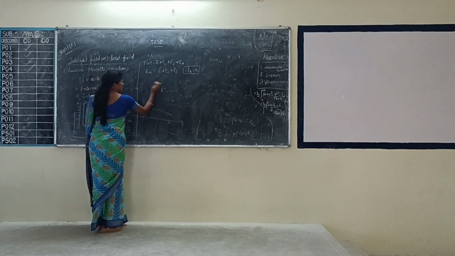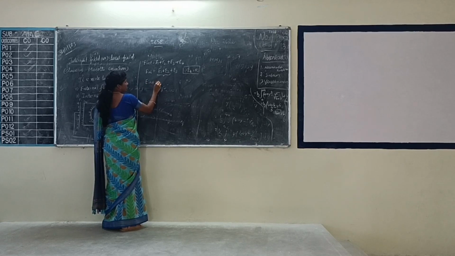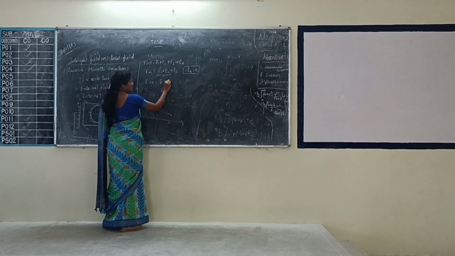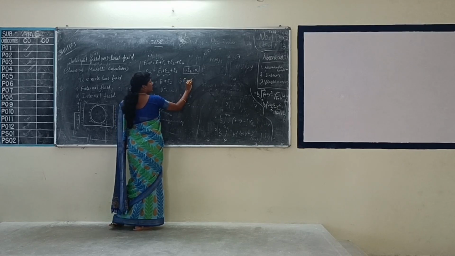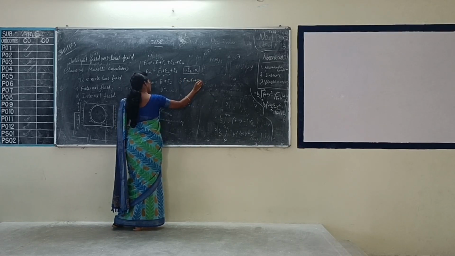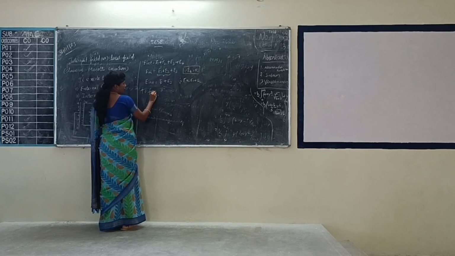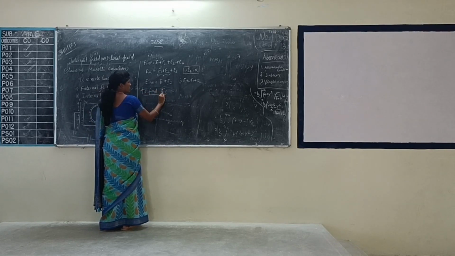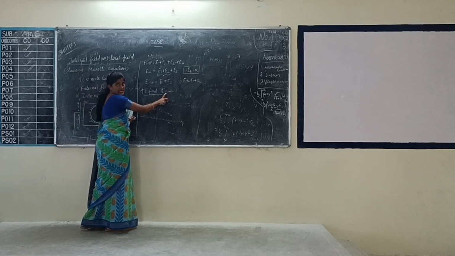So we compress this equation into E internal equal to E plus E3. What is the value of E? E equal to E1 plus E2. Now we are going to find out the value only for E3. So this is the derivation. You have to find only E3, the final value.